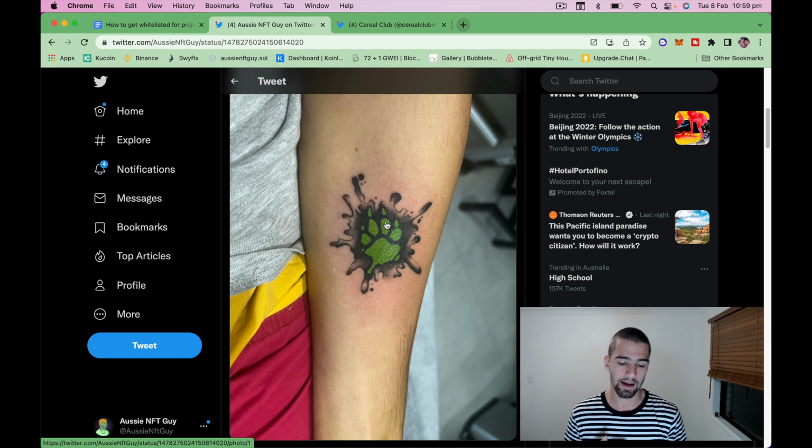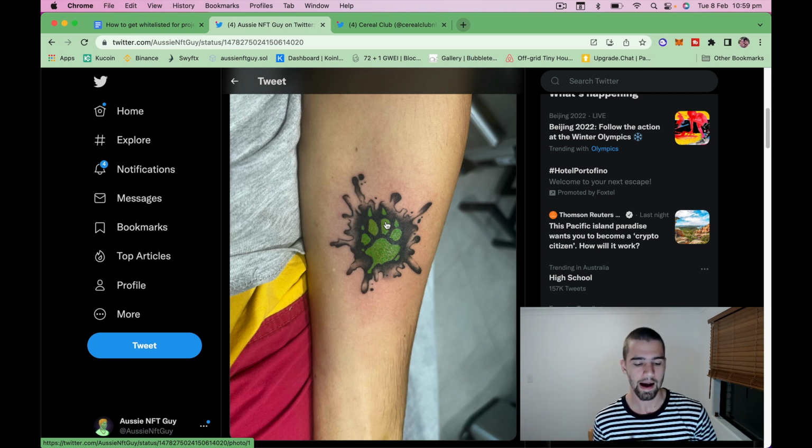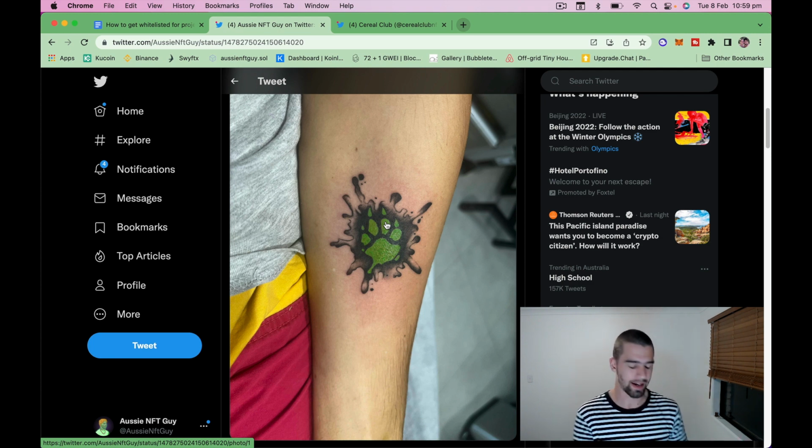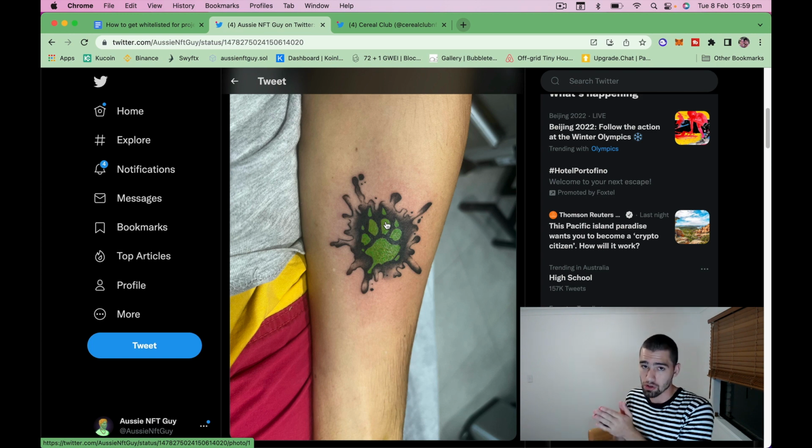And this tattoo literally cost me 200 Australian dollars. And the whitelist spot that I've got, to be able to mint one of these guys' NFT, in my opinion, I think is going to be worth at least a few $1,000s. So the risk is $200 and you don't get a whitelist spot. That's like the worst case scenario, and it's a cool tattoo anyway, so I don't really mind it. And the second thing is that the best outcome is you do get a whitelist spot. It pays off. It's huge.